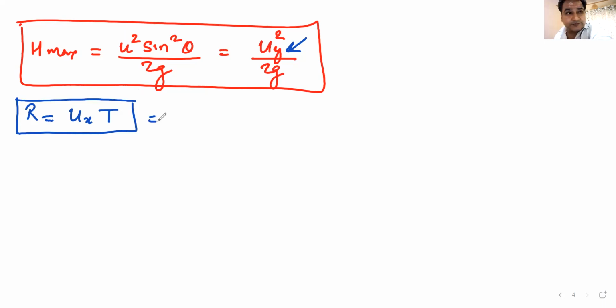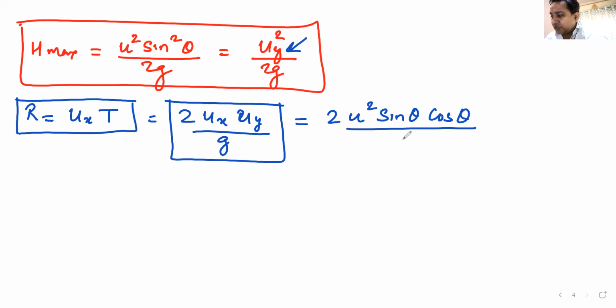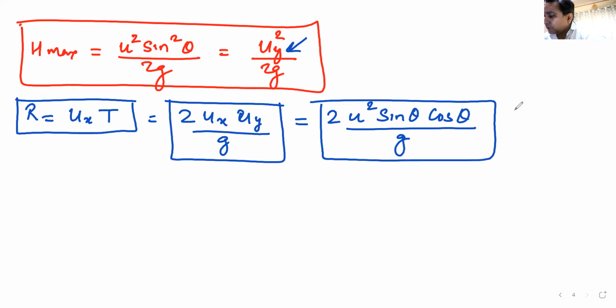It can also be written as 2 times ux uy by g. ux is the horizontal component, uy is the vertical component. That means it depends on both the horizontal velocity as well as the vertical velocity. The third way of writing this is 2 times u squared sine theta cos theta divided by g. The fourth way of writing this, u squared sine 2 theta by g.